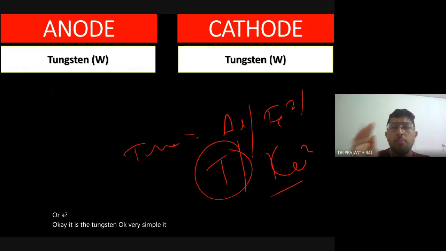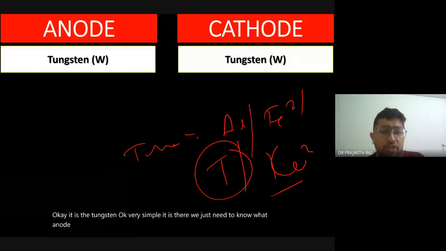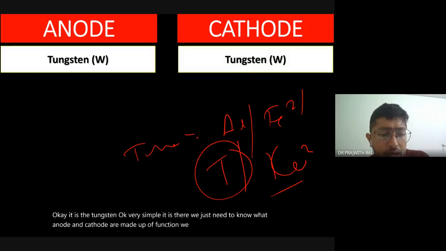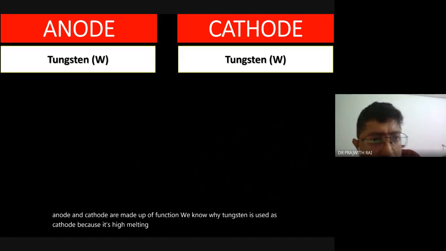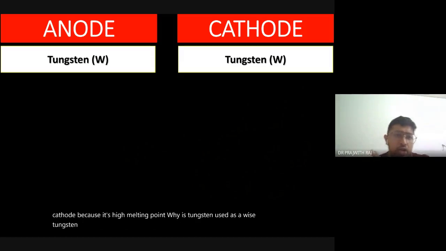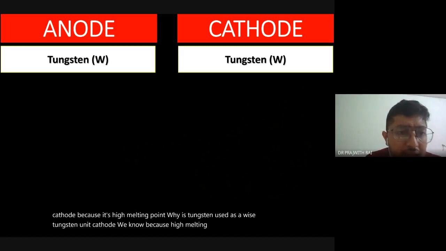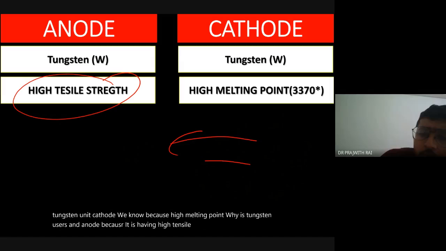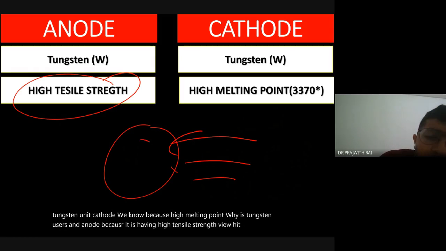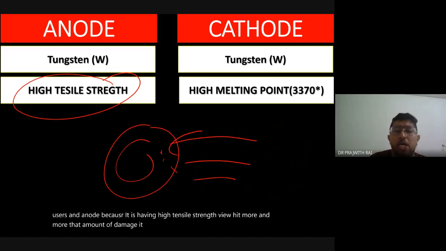We just need to know both anode and cathode are made up of tungsten. We know why tungsten is used as cathode, because it has a high melting point. Why is tungsten used as an anode? Because it has high tensile strength. You hit it more and more, and the amount of damage it takes is less compared to other metals.